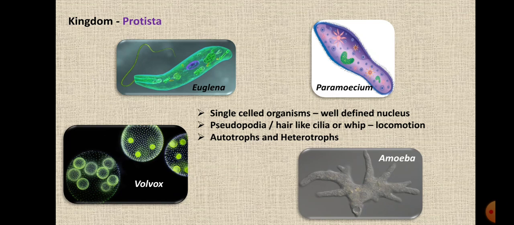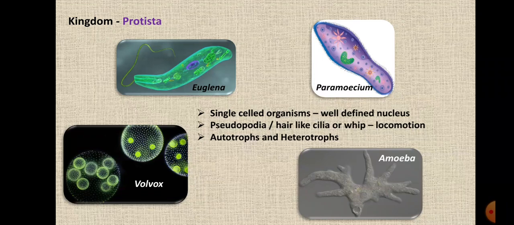Then second, they have pseudopodia or hair-like cilia or whip, which helps in locomotion. These are all the different adaptations for locomotion. Pseudopodia is made up of two words. Pseudo means false and podia means foot. So they have a false foot to locomote from one place to another. Or they may have the hair-like cilia, as you can see in the euglena, right? Or a whip which is used for locomotion.